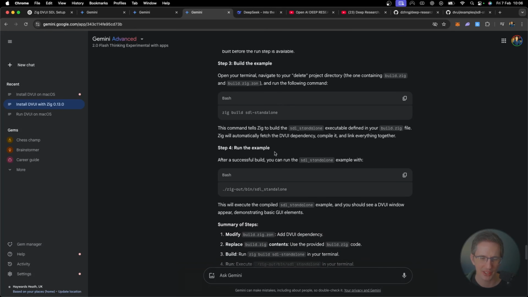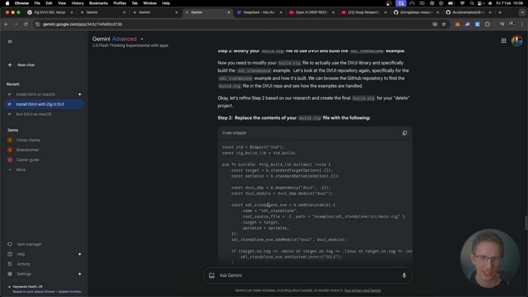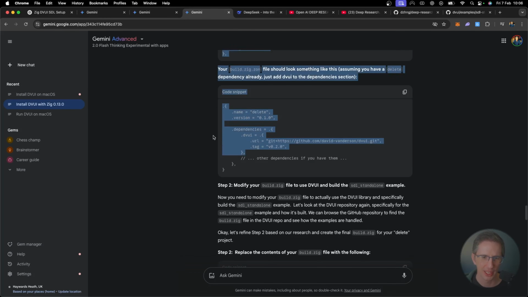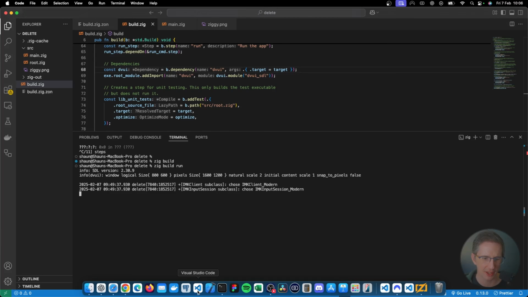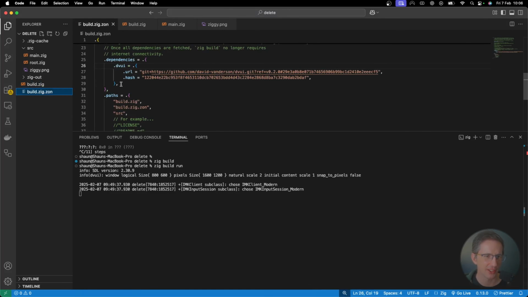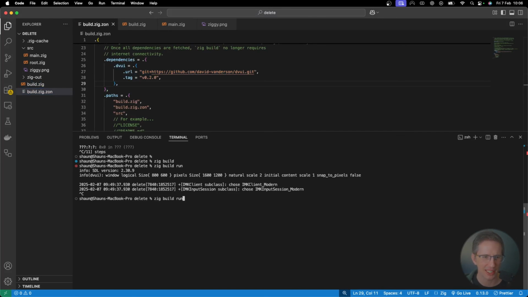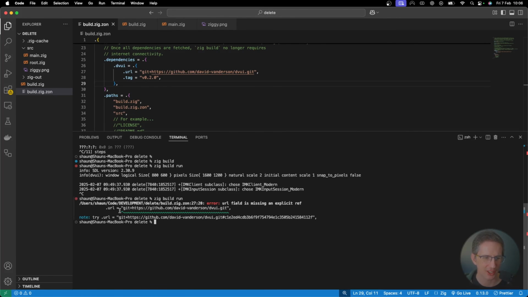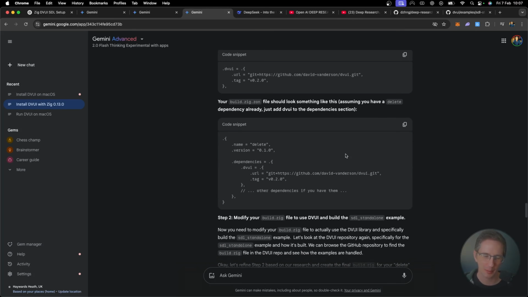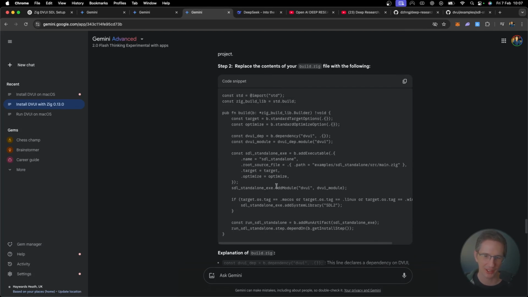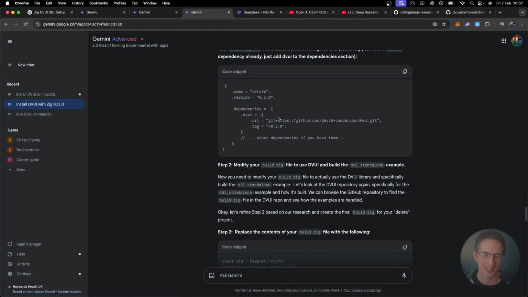So zig build SDL standalone. Okay, interesting. So the first thing I'm going to do is just test out these dependencies. If I go back over here to my build.zig.zon and just replace that with this, will that work? I don't think so, because I think it needs the actual hash. Okay, .url. Yeah, that's not working for me. That's not going to work. Not terrible, I'd say it's on the right track. I'm not even going to test this now, because if this isn't working, then I know it's making stuff up. It's read some stuff about Zig and is trying to make sense of that. It probably hasn't searched that much, but it hasn't worked.